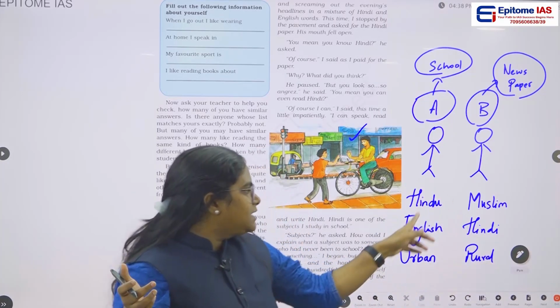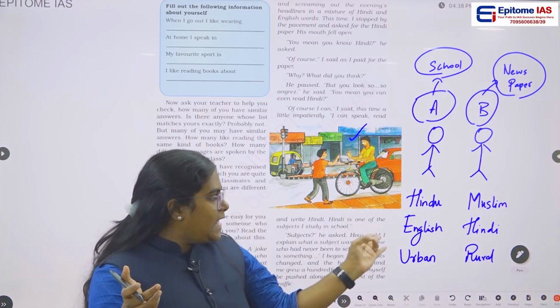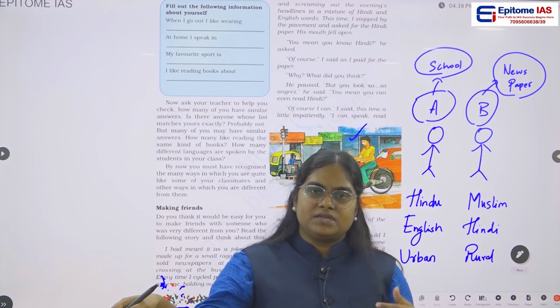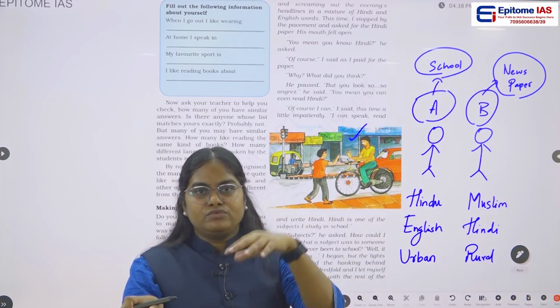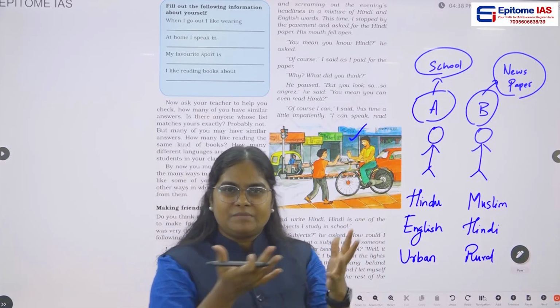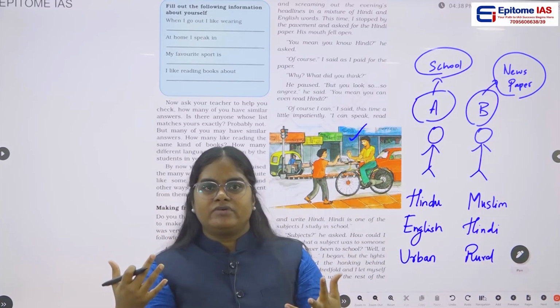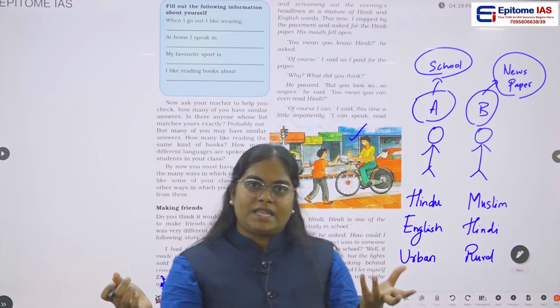So these three examples which we saw here, the religion, language and other cultural differences, come under the example of diversity. But if you see this example, some people are getting opportunity and some people are deprived of opportunity. So this does not come under diversity.